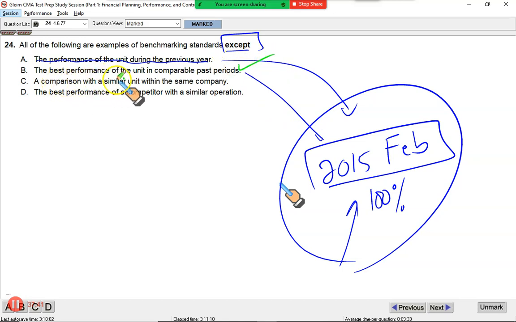The comparison with a similar unit within the same company that is doing well. This is again a benchmark. The best performance of a competitor with a similar operation. We compare our performance with our competitor. This is fine. But your last year's performance cannot be your benchmark unless it was the best. So this is in fact not correct.